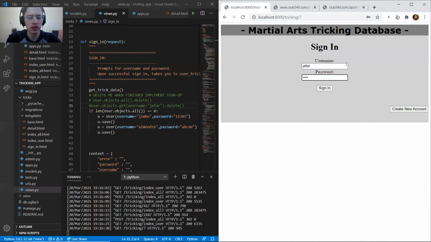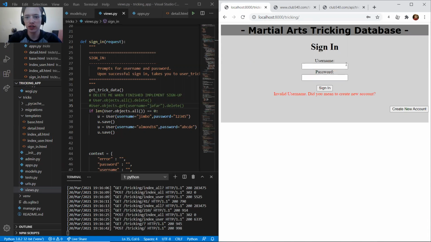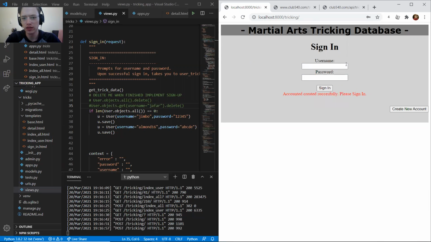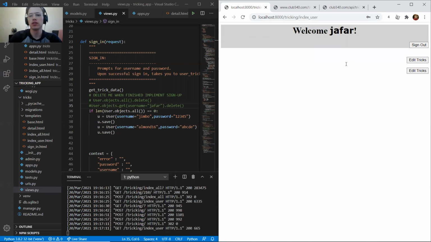Jafar, password will be lamp1. We go to create new account, or if I try to sign in, it'll give me an error. I create the account. It'll ask me to confirm password. Assuming it matches, it'll say that it works, which it did. Then I can sign in. Username is case sensitive as of right now. Sign in. And you see empty because I haven't saved any tricks yet.